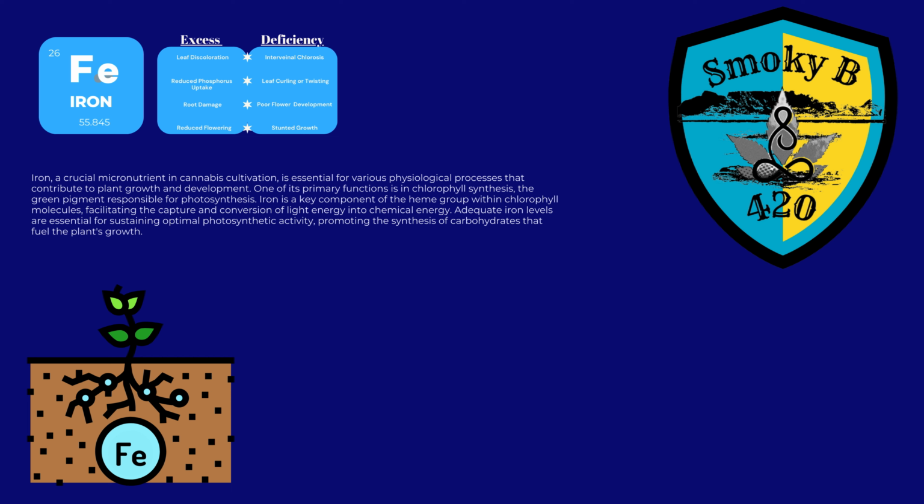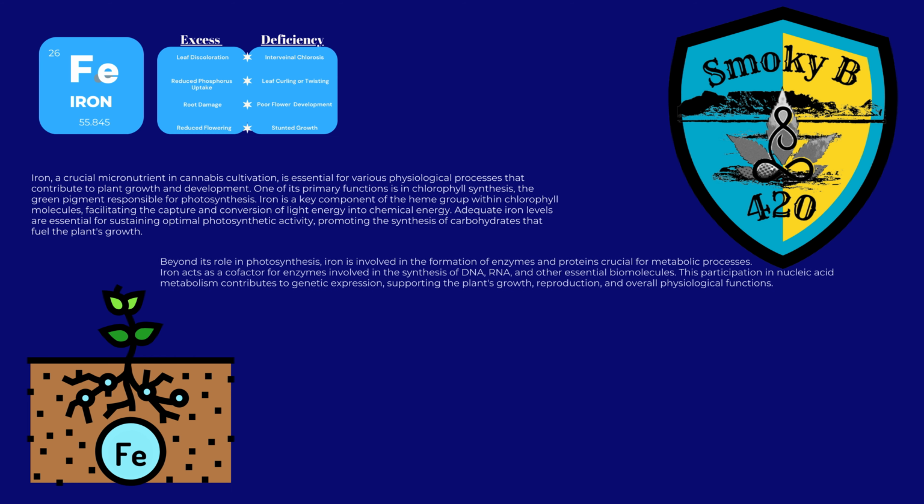the plant's growth. Beyond its role in photosynthesis, iron is involved in the formation of enzymes and proteins crucial for metabolic processes. Iron acts as a cofactor for enzymes involved in the synthesis of DNA, RNA, and other essential biomolecules. This participation in nucleic acid metabolism contributes to genetic expression, supporting the plant's growth, reproduction, and overall physiological functions.